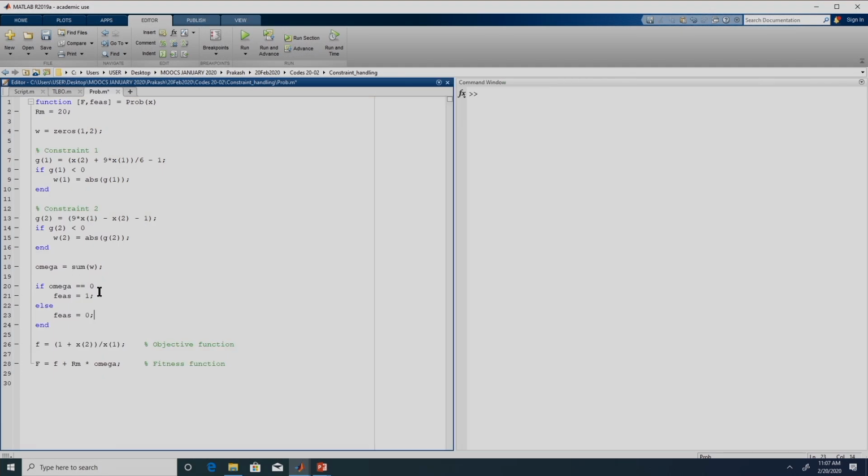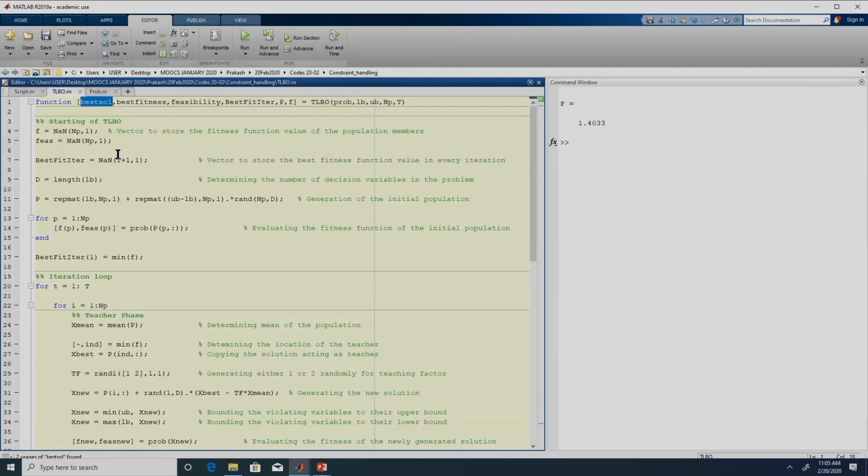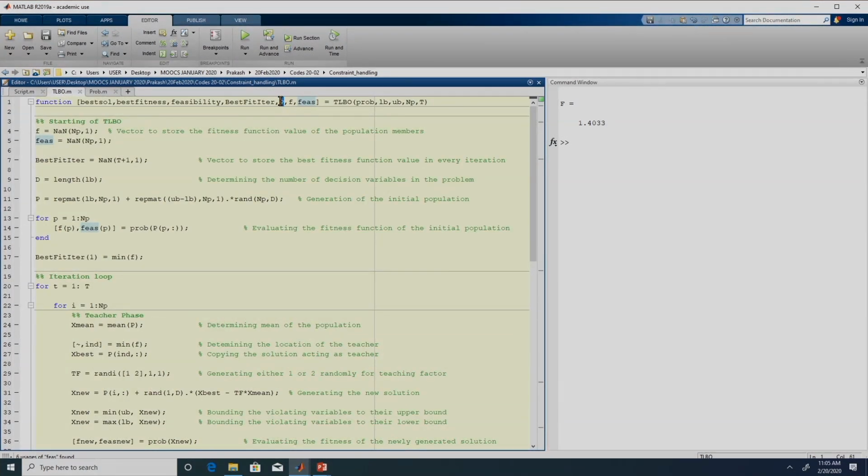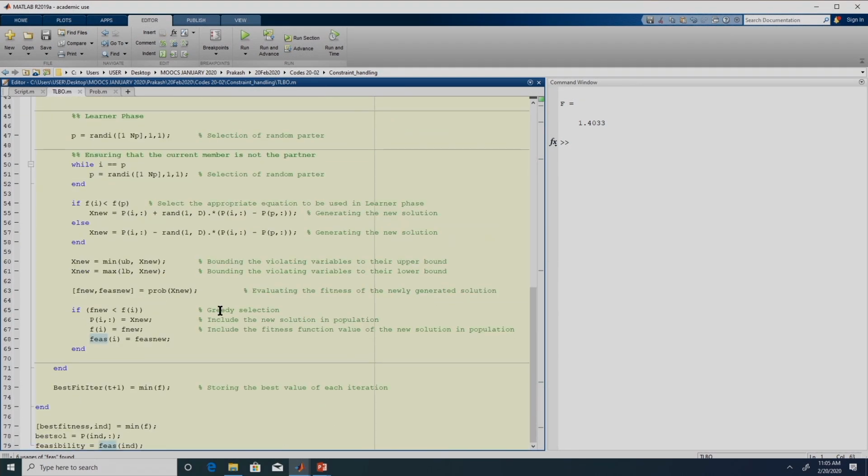Over here, this feasibility has been added, and I can also pass back this FEAS, right. This is the entire population in the last generation, this is their corresponding fitness function value, and this vector will have either 1 or 0. The size of this vector will be the same as the size of the fitness function value vector. So, this will tell us how many solutions are feasible in the population, right.